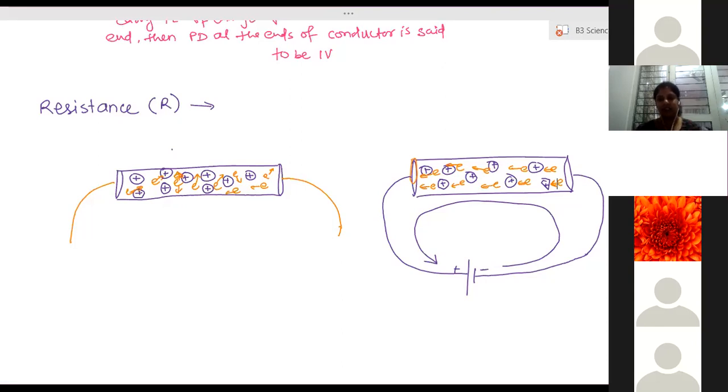Every substance provides a different amount of resistance, right? Some conductors provide less resistance and some provide more. Just like on a highway, when a car is moving, it observes less resistance, less breakage, and very little obstruction. But when you go on normal city roads, are the obstructions less or more? More. So these are the two categories.